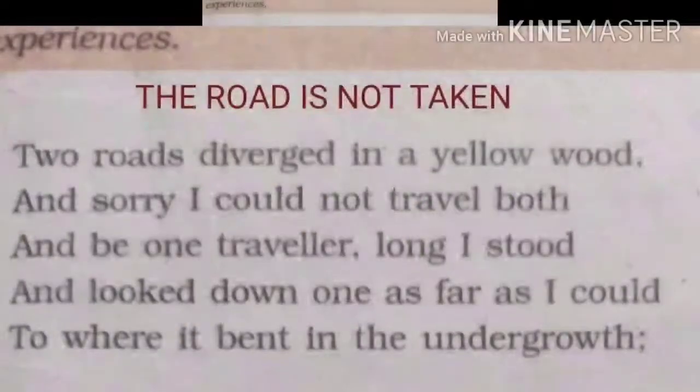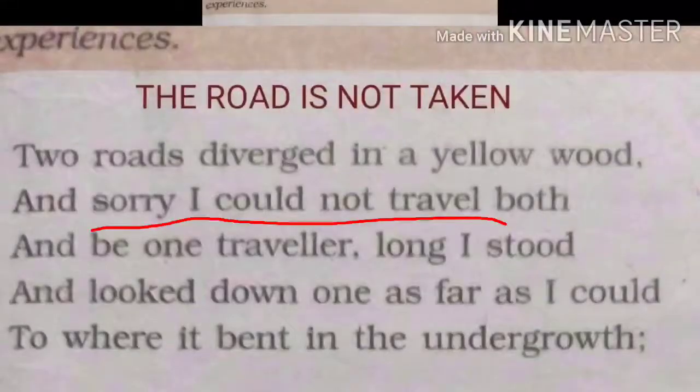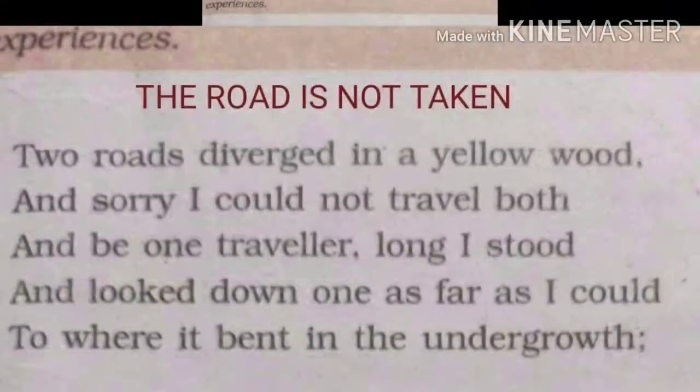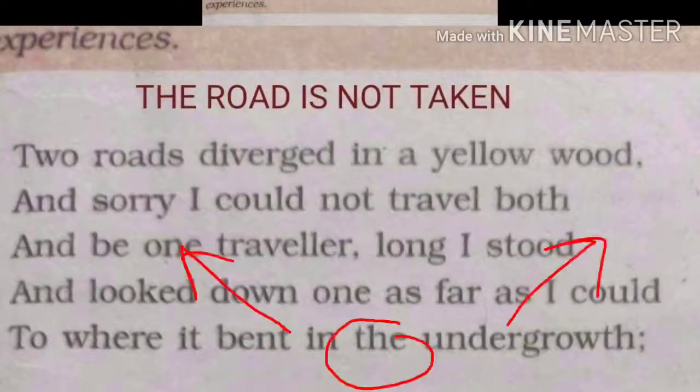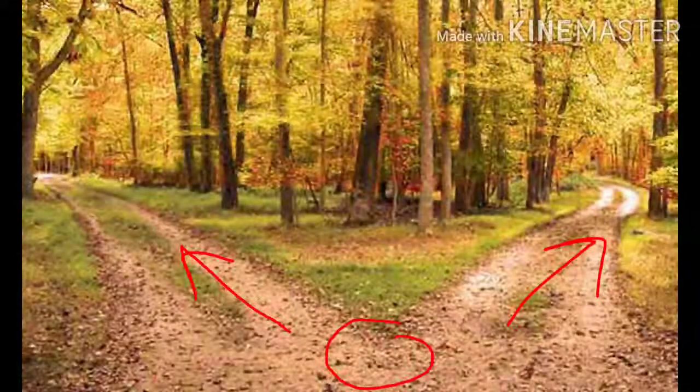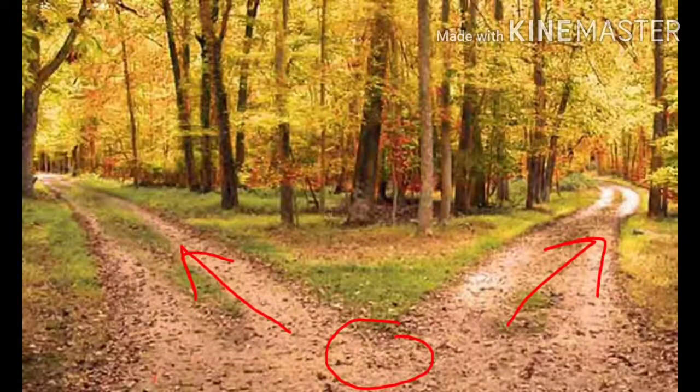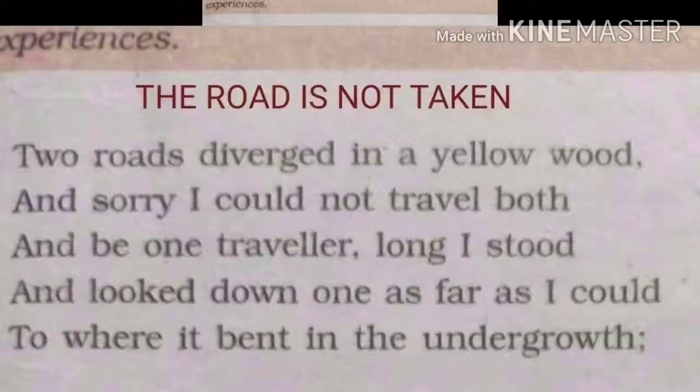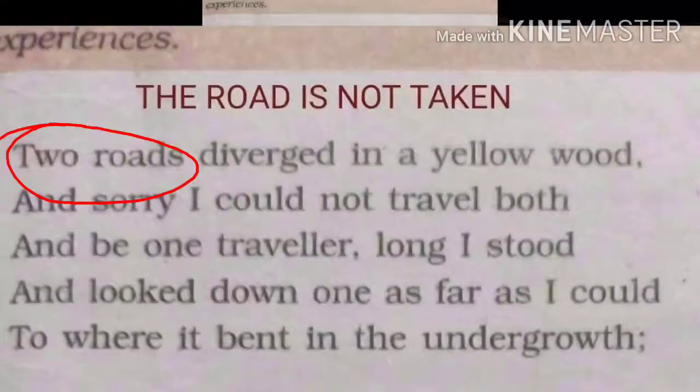He has to select one good road, and he felt a little confused, and he said, sorry, I could not travel both and be one traveler, telling that it is highly impossible to travel both roads because he is only one. Here you can understand that the two roads symbolize two ways to go in life. Suppose you select two roads in life, it is not good for the future.